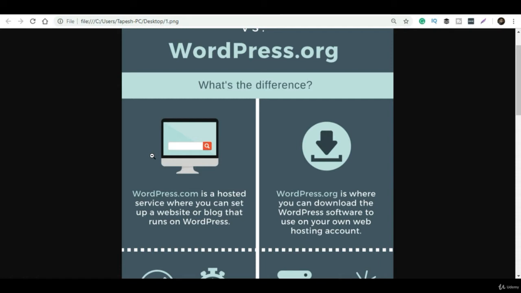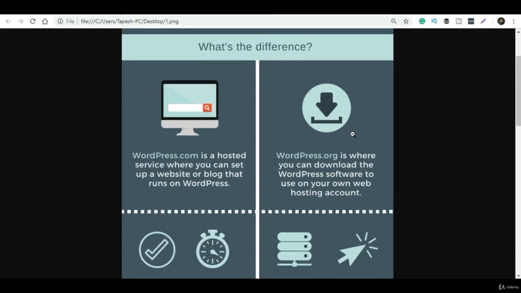In the case of WordPress.org, this is downloadable software which you can integrate on your hosting account. Suppose you have purchased a hosting plan: you can download WordPress.org and install it on your hosting panel, and you can use WordPress, which is completely free of cost. All you have to pay for is the hosting for your website. WordPress itself is not charging for anything, totally free of cost.